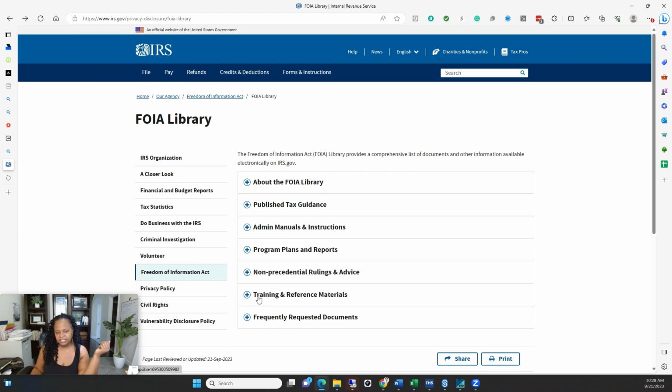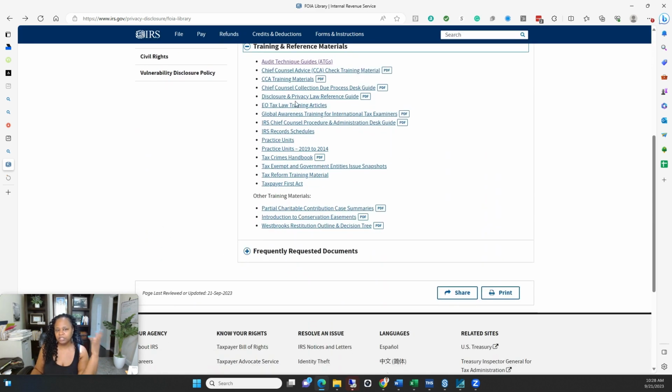Okay. Other rulings and advice, trainings and reference materials like audit technique guides. That's a big one. The Tax Crimes Handbook is out there. Taxpayer First Act. So all of these things that could affect us, practice units, all of those things that could affect the public, this information's out here. It's public. This is a public agency. So you don't need to do a Freedom of Information request for that.